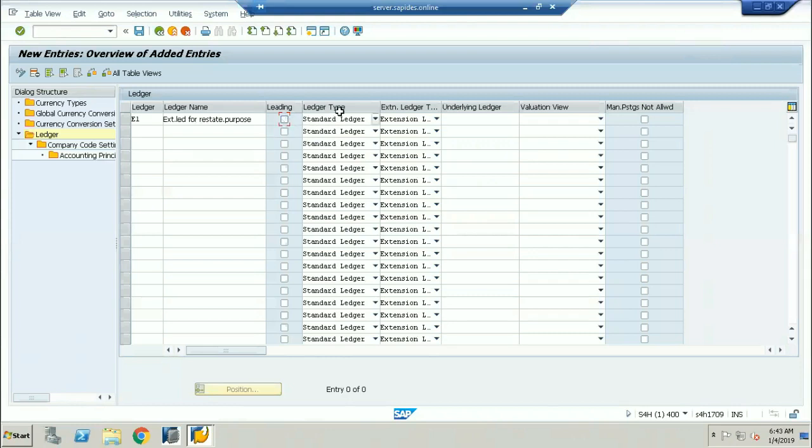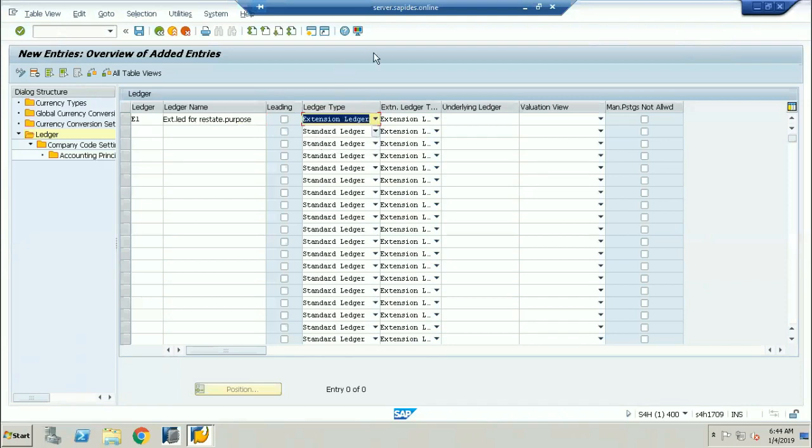So what ledger type is it? If it is a non-leading ledger, you would select it as a standard ledger. But no, it is not a standard ledger. It is an extension ledger, so you need to tell SAP that it is an extension ledger. There is an option, and you need to select the extension ledger type. If you select standard ledger, then it will become your leading ledger or non-leading ledger, depending on your requirement. But it is not leading or non-leading. It is an extension ledger, so I'm putting it as extension ledger.